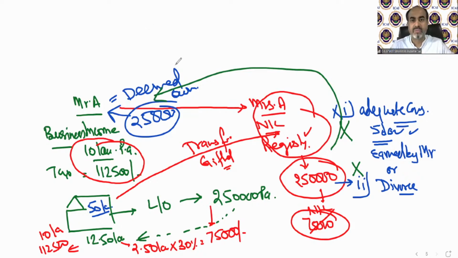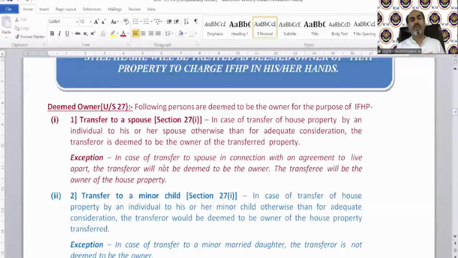Okay. Moving on to our notes. Following persons are deemed to be the owner for the purpose of income from house property: transfer to spouse. In case of transfer of a property by an individual to his or her spouse otherwise than for adequate consideration, the transferor is deemed to be the owner of the property.